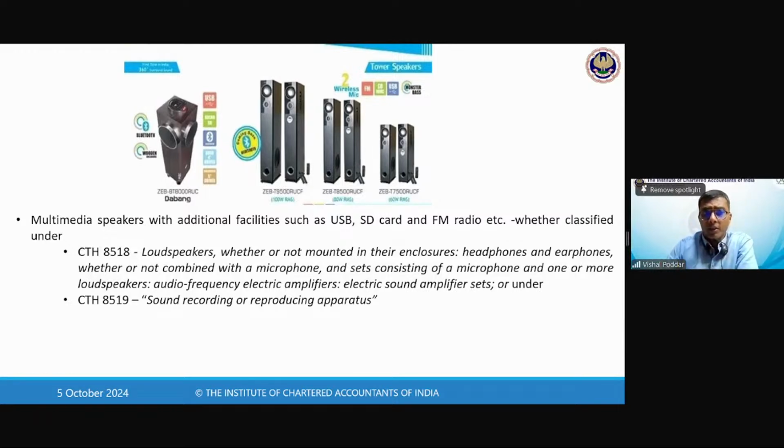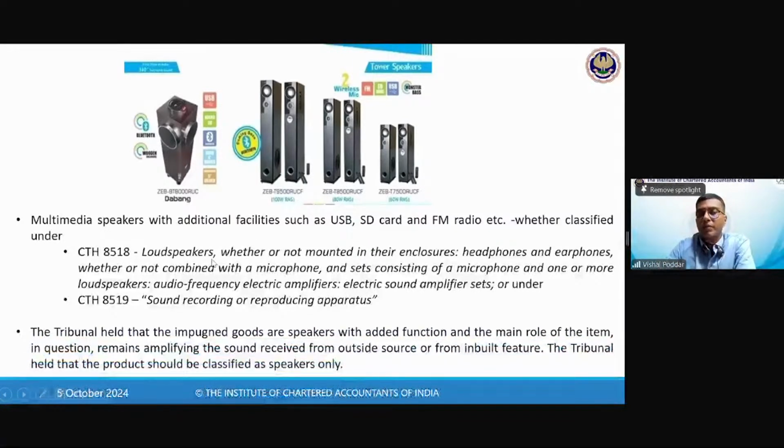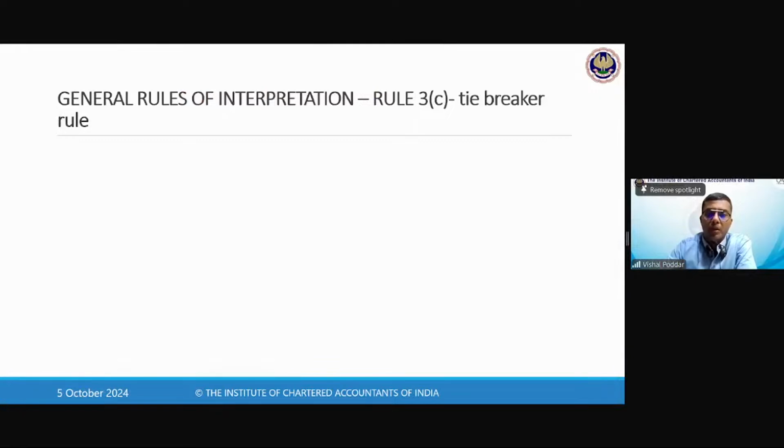So character wise, what will these items be classified as? One is loudspeaker, the other is sound recording or reproducing apparatus. Obviously, if you look, these are more of sound recording or reproducing, but the main character of this is loudspeakers. So accordingly, it should be classified. So see, this is how these rules are applied.